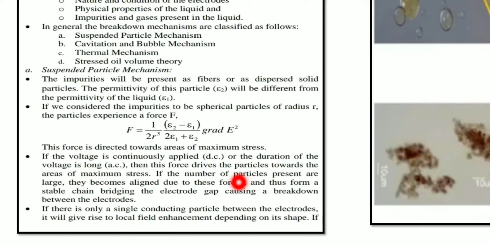If the impurity particles or any suspended particles increase in the liquid dielectric medium, the dielectric strength of the oil is going to reduce. Then if you keep providing the voltage supply, that results in breakdown of that dielectric medium. So that is why the breakdown between the electrodes takes place when the impurities form the bridge between the electrode gap.